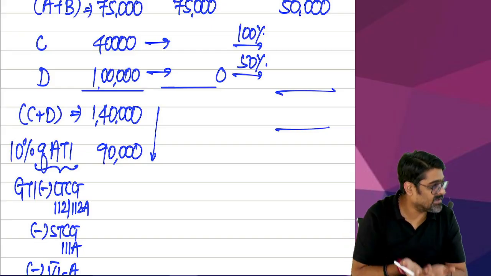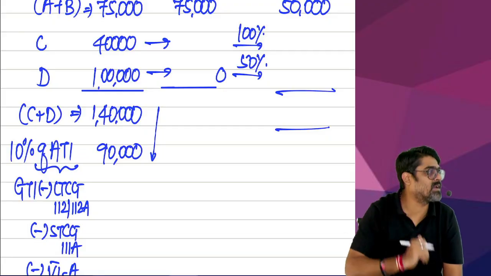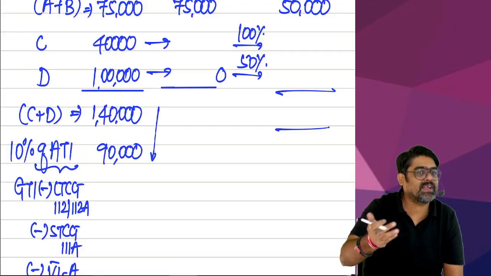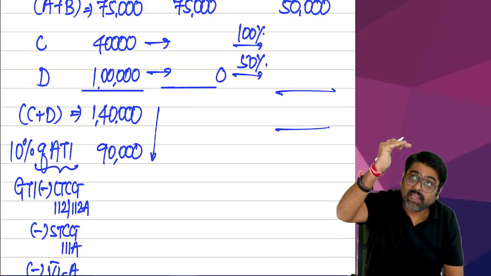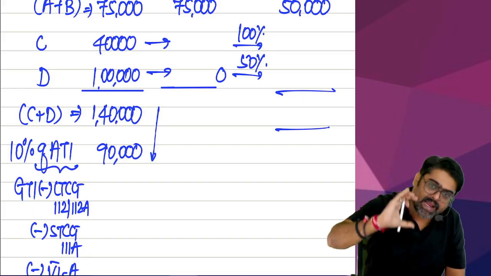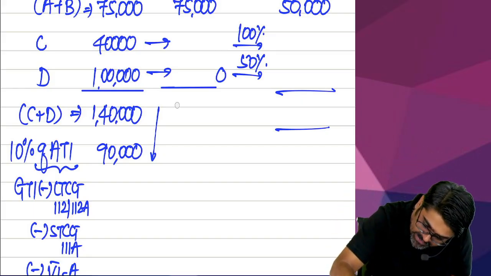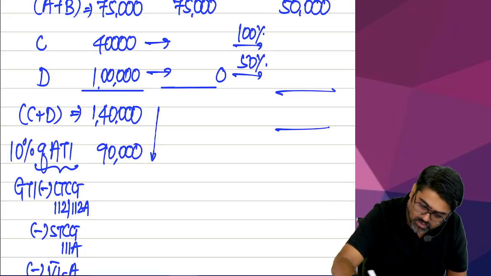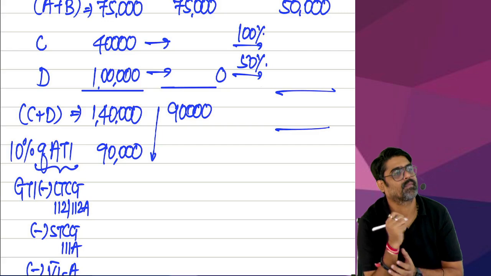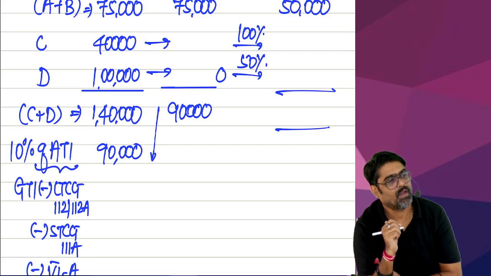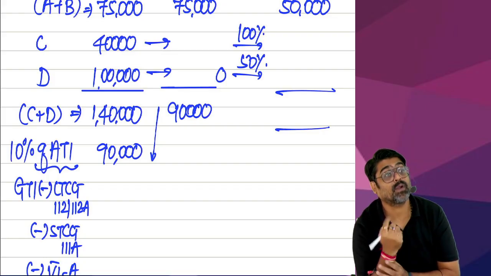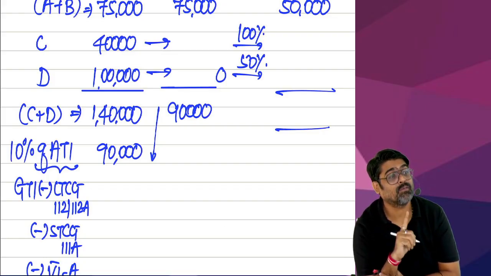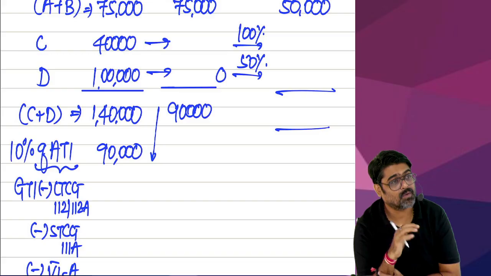But since the limit is less, now you cannot qualify the entire 1 lakh 40. Now how much maximum can you qualify? C plus D both taken together cannot be more than 90,000. Now if C plus D both should be 90,000, then if you take 40 from C, will you have to take 1 lakh or only 50 from D?